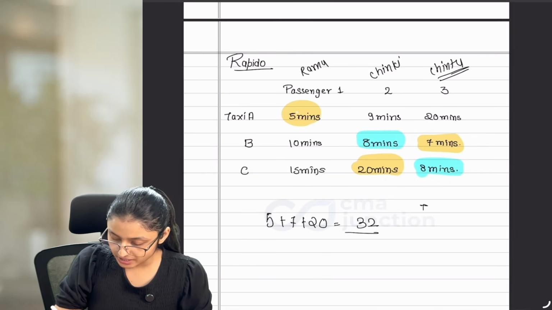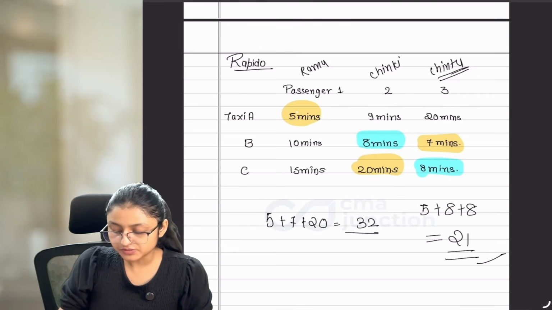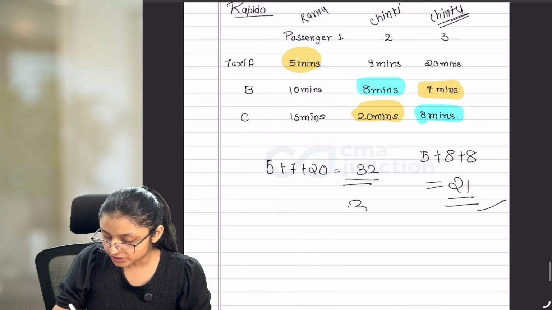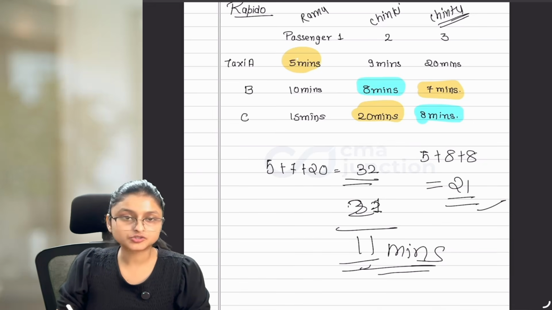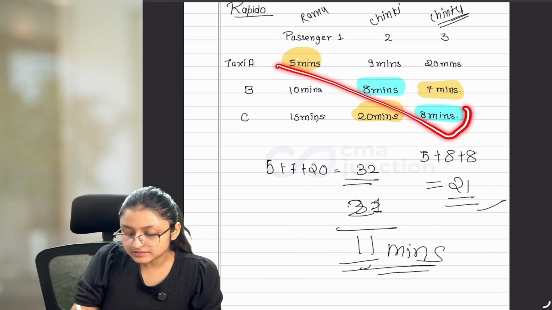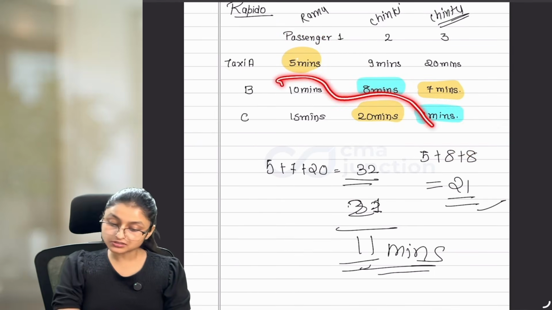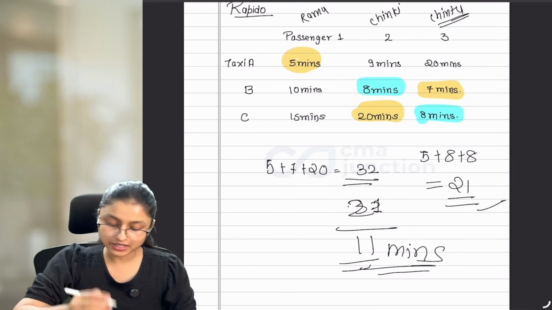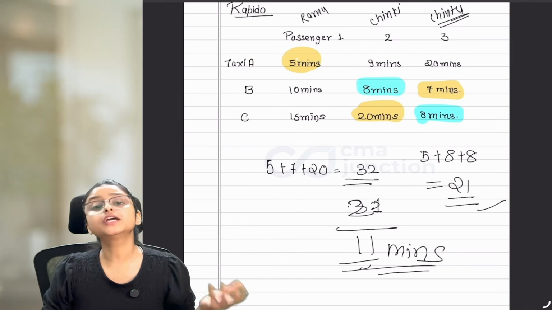Now if I take the total time, 5 plus 8 plus 8, that is equal to 21 minutes. Within 21 minutes, we will be able to provide the services. Earlier we were taking 32 minutes, so we are able to reduce the time by 11 minutes here, and it is a better situation for us. And I think this is the best situation available here, but I have no guarantee that it is the only best situation. I have to evaluate all the alternatives which are available here and then only find out that this is the best situation.